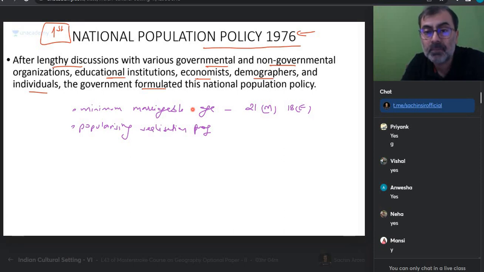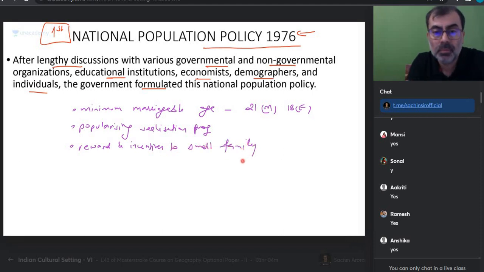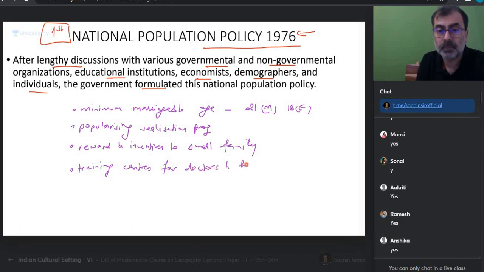Did you hear of that? Reward and incentives to small family. Training centers for doctors and staff. Is everyone okay with that?